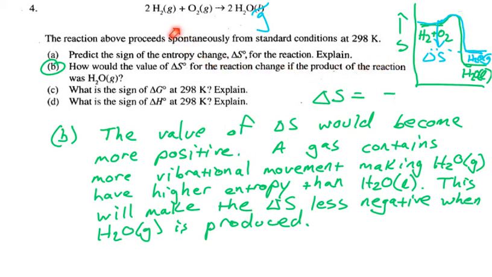So, if you understand the original idea that gases have lots of random movements, which causes a high degree of entropy, well, then the liquid is going to have much lower entropy than the gas. The gas will have much higher entropy. This is just a nice way to kind of show that if the gas has a higher entropy, the difference between it and the starting materials is less. So if they're both negative, this one's going to be a little bit less negative.